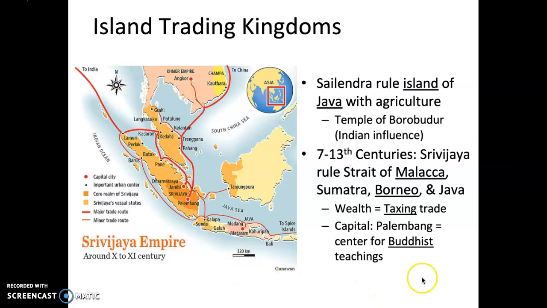For 7 centuries, Srivijaya ruled the Strait of Malacca, which is this one right here. That's the Strait of Malacca. Sumatra, Borneo, and Java were all ruled by Srivijaya. Their wealth was based on taxing trade, and their capital was Palembang, which is right here. And they became a center for Buddhist teachings.